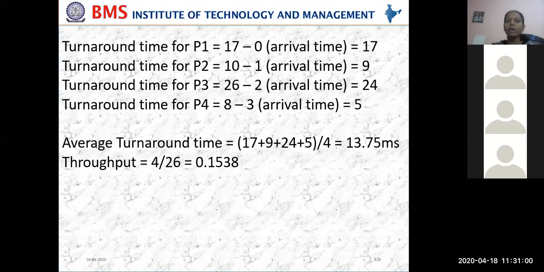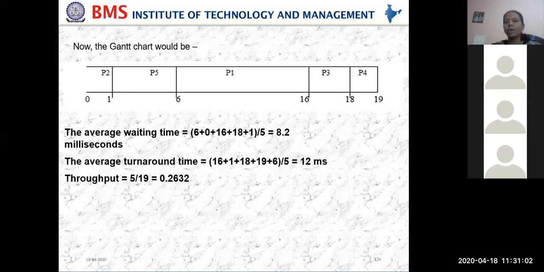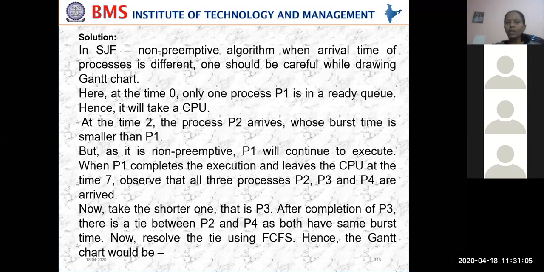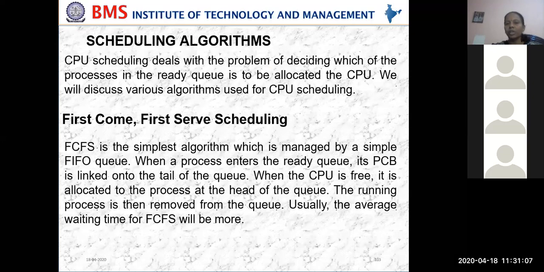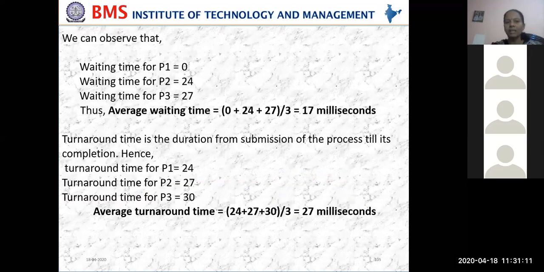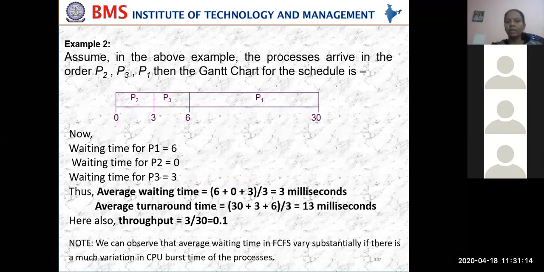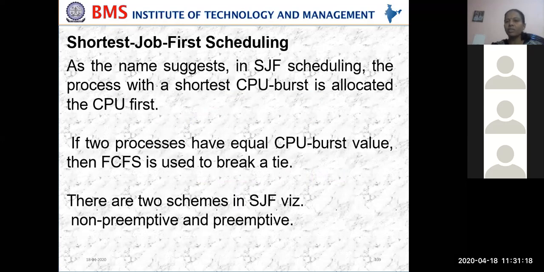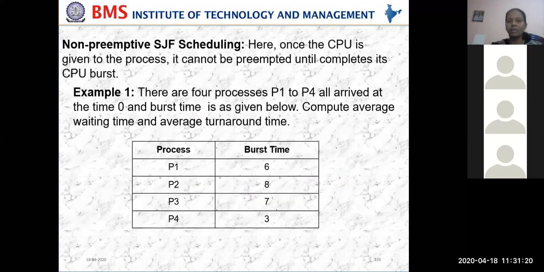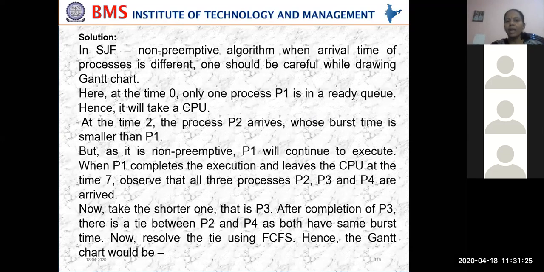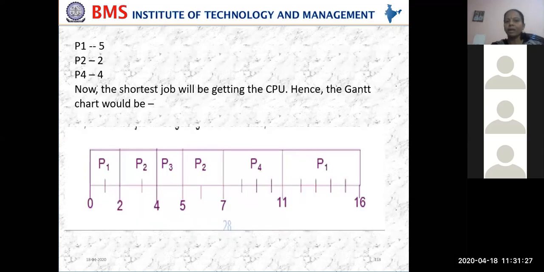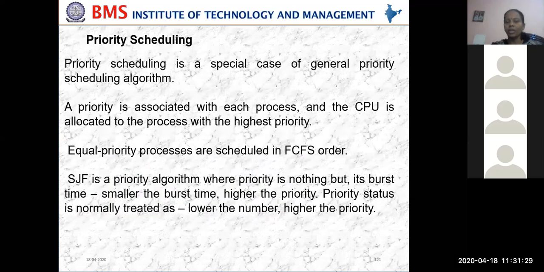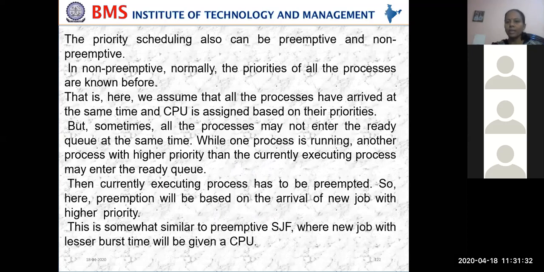So that's what we have done. Now we have completed 3 algorithms. One is first come first serve, a scheduling algorithm. We completed it with examples, both preemptive and non-preemptive, and we saw the disadvantage. Then we saw the second algorithm, shortest job first, where whichever process has the smallest time is given the CPU time. In this also we did both preemptive and non-preemptive. And today we started priority scheduling. In this also we have done 2 examples, one with the